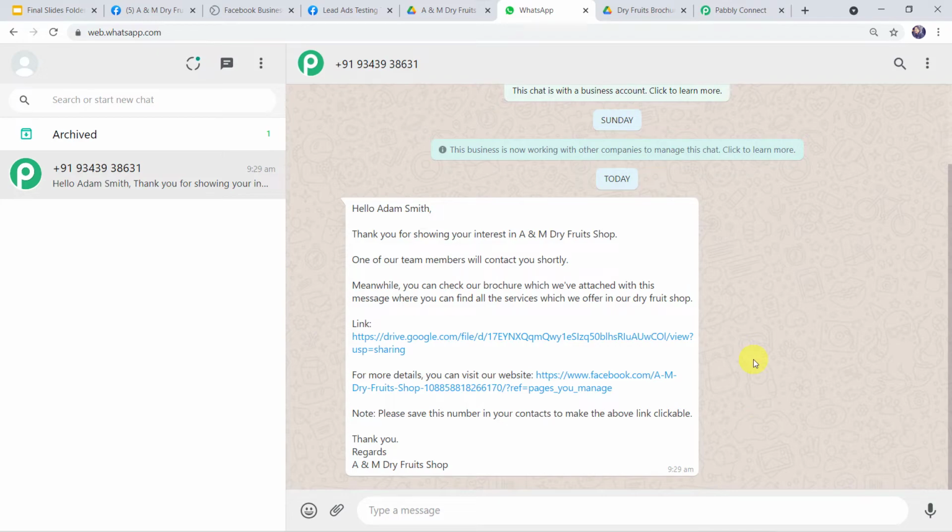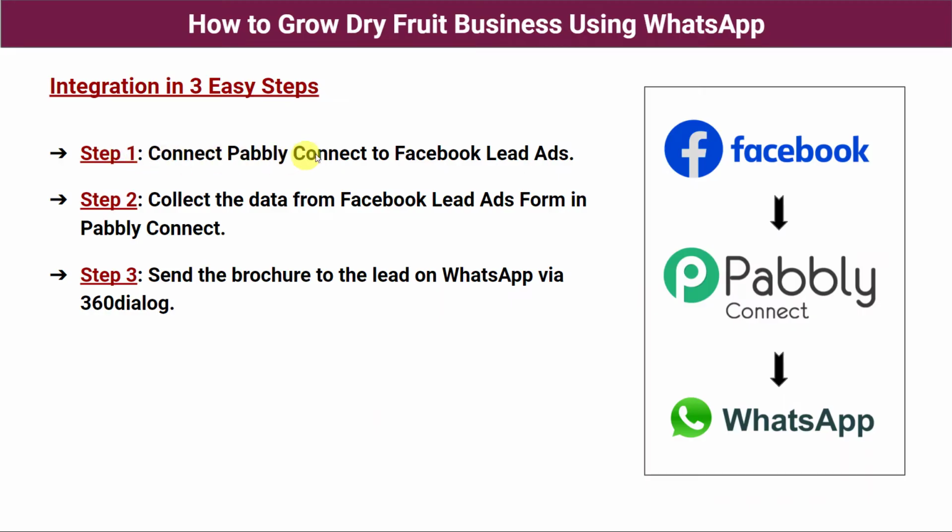So I'm going to show you the steps now. Step 1. Connect Pabbly Connect to Facebook lead ads. So first we have to go to Pabbly Connect and create an integration between Pabbly Connect and Facebook lead ads. Step 2. Collect the data from the Facebook lead ads form in Pabbly Connect. So at step 2, Pabbly Connect is going to capture the data from the Facebook lead ads form.